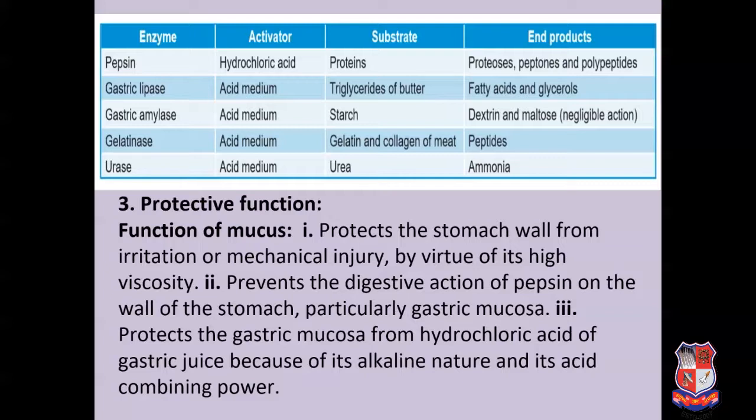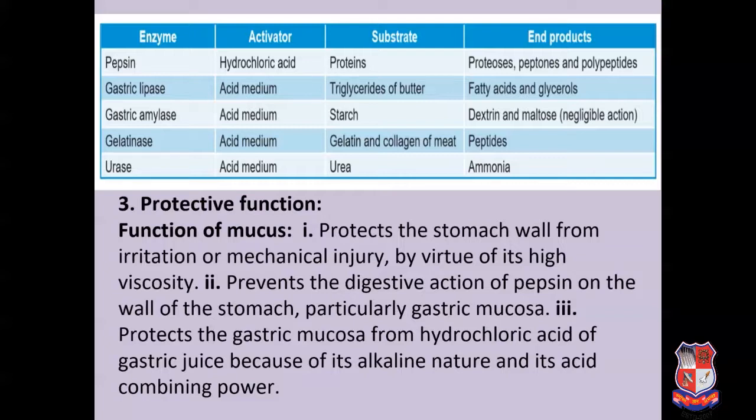In this protective function, the main role is played by mucus. It mainly protects the stomach wall from irritation or mechanical injury by virtue of its high viscosity. Second, it prevents the digestive action of pepsin on the wall of the stomach, particularly the gastric mucosa, and protects the gastric mucosa from the hydrochloric acid of gastric juice because of its alkaline nature and its acid combining power. So mucus plays a vital role in protection against gastric acid.